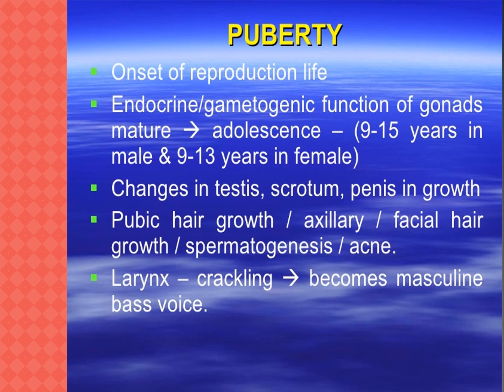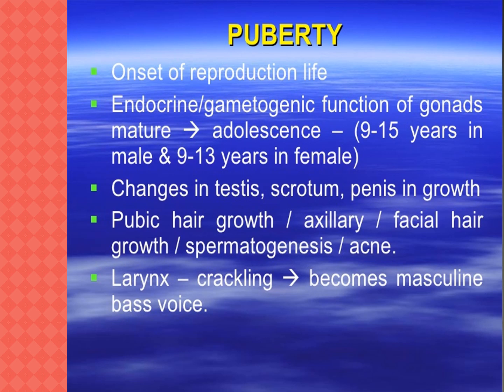This phenomenon tends to start earlier in females than in males. Generally, boys reach puberty at 13 to 14 years, and girls at 11 to 13 years.